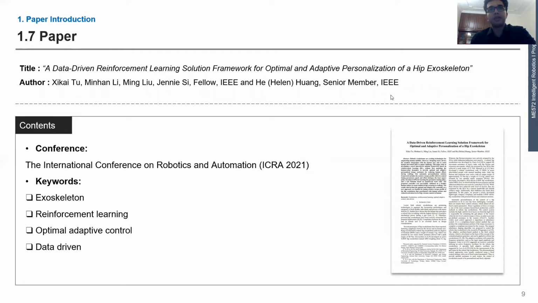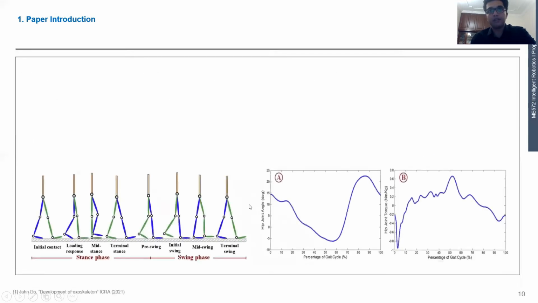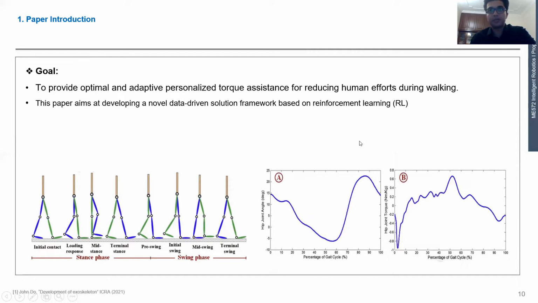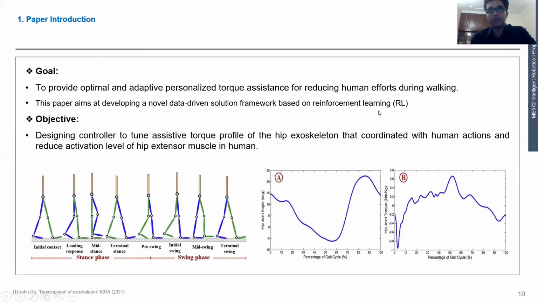So we decided on a paper that had optimal solutions. This paper is a data-driven reinforcement learning solution framework for optimal and adaptive personalization of a hip exoskeleton. This was presented in ICRA in 2021. So basically, the gait phase, as can be seen here, has a maximum torque here of 3.9 Newton meter per kg. So the goal of this paper was to reduce this torque as well as personalize the control of the exoskeleton using reinforcement learning to tune the assistive torque.